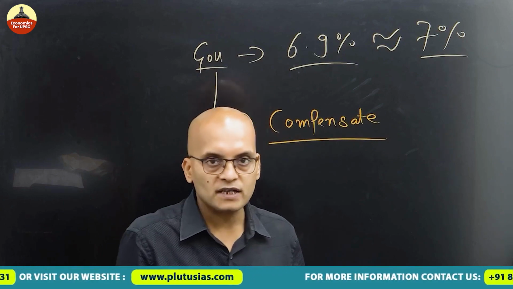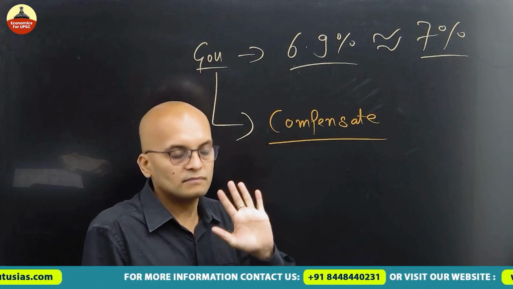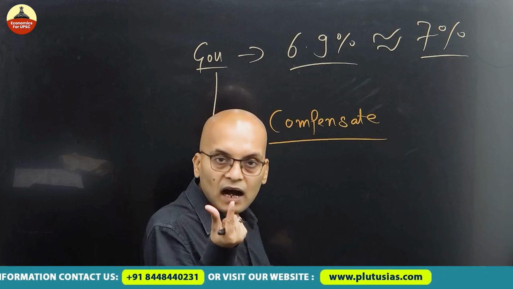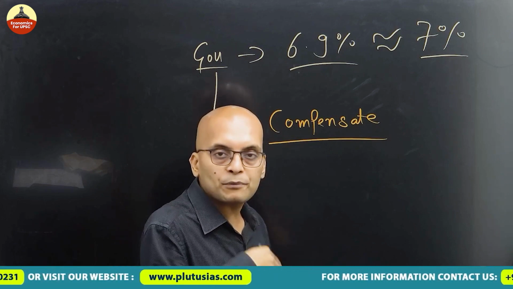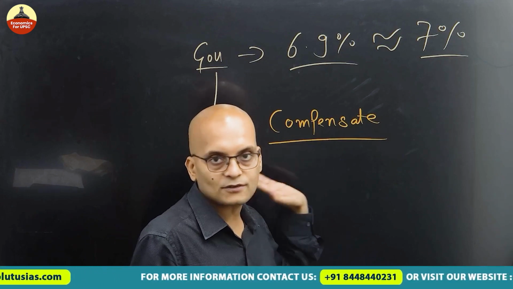You will say, okay sir, that's a good step, but how come inflation is different? Wait a minute. Government is going to compensate whatever amount is falling short, and that much amount will be provided by the central government to the states. That's what it means. Okay.